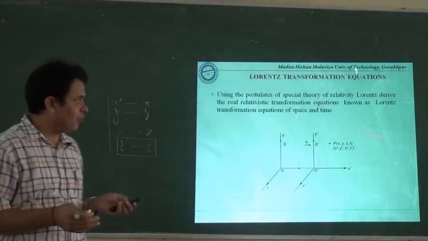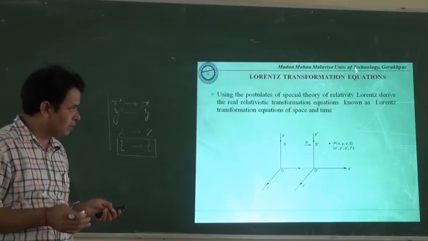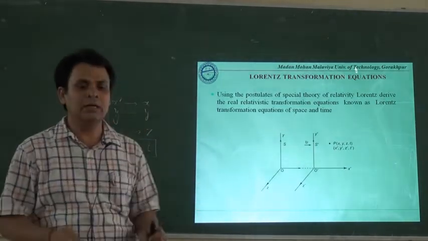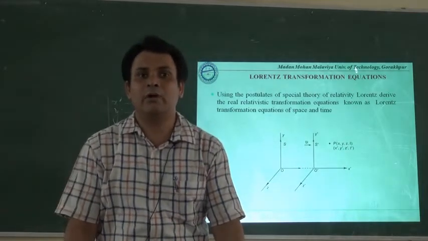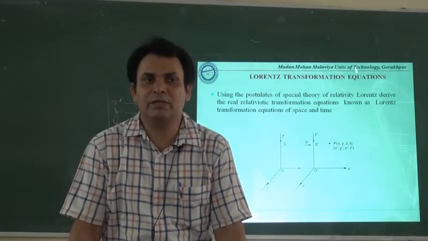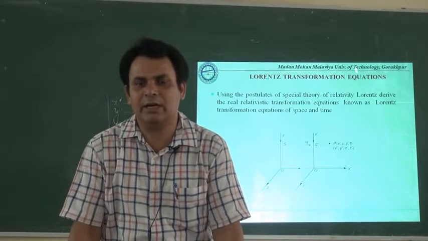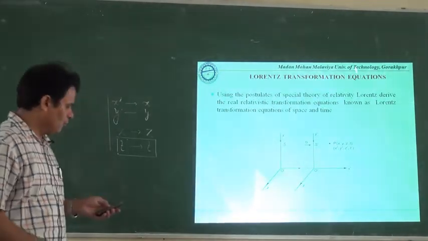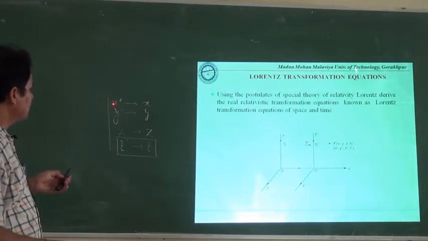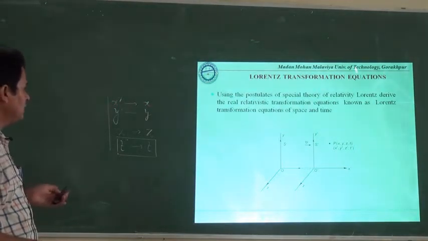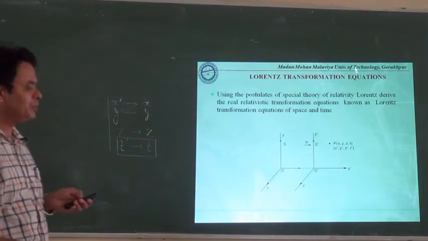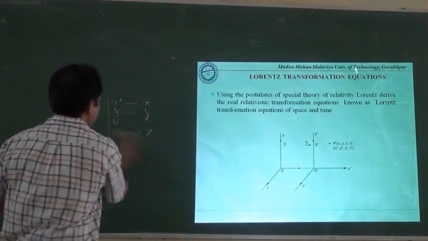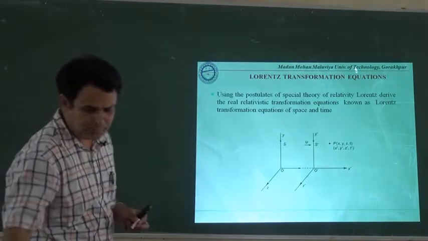Along the y axis as well as the z axis, since there is no motion, the coordinates remain as such, meaning y dash is equal to y and z dash is equal to z. So we have to focus on the transformation of x dash to x and t dash to t. For that, let us start our derivation which has been given here.